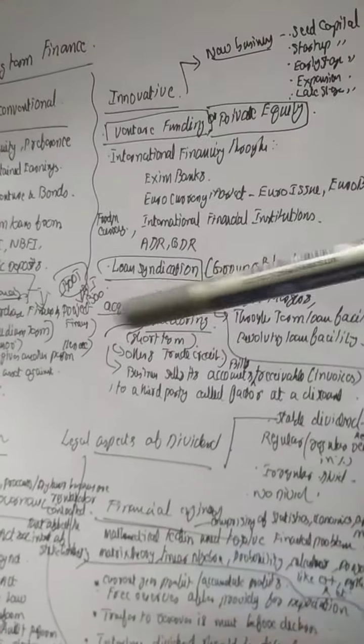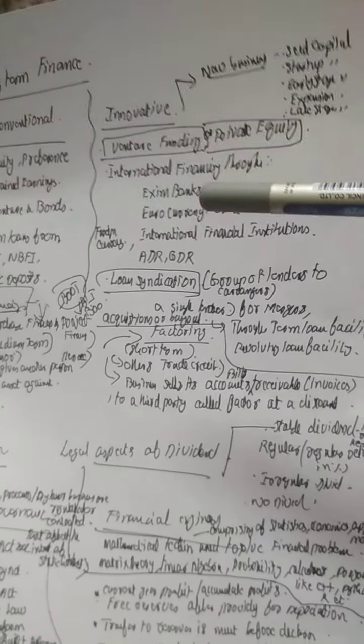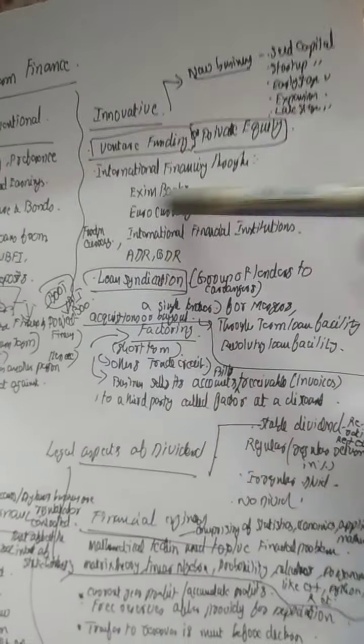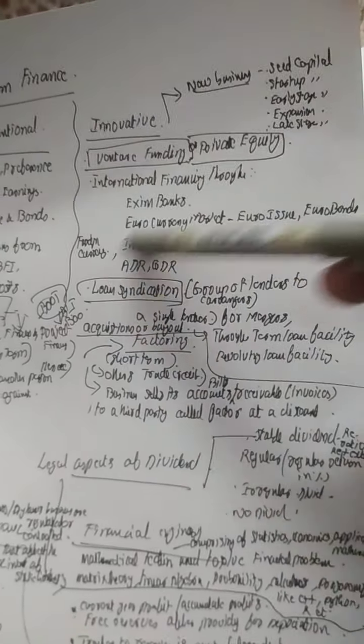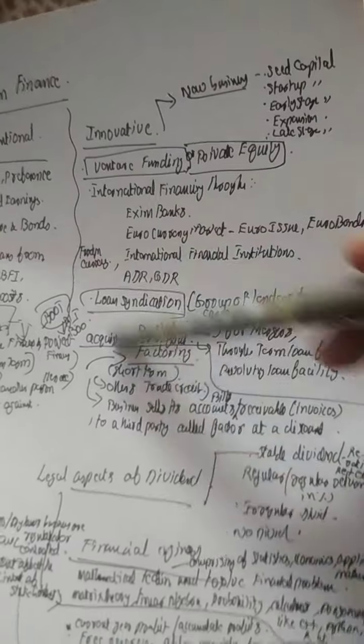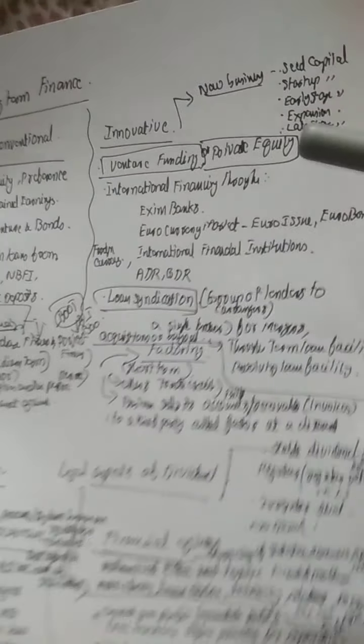For example, sometimes we may depend upon the World Bank, IDBI, etc. Okay, so those institutions are there. Sometimes we may go for issuance of ADR, GDR, and some other source of funds is loan syndication.